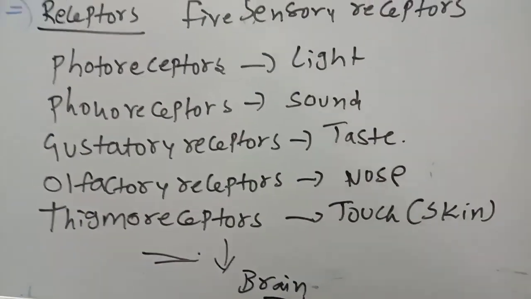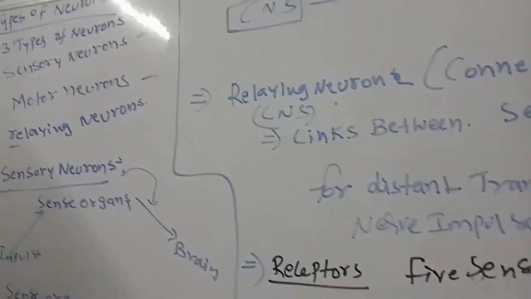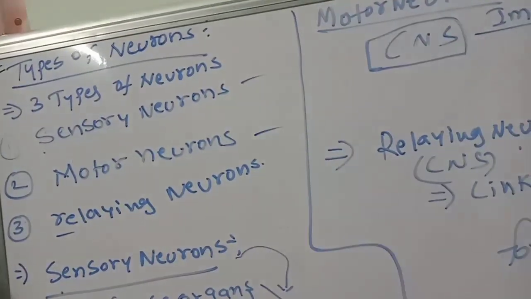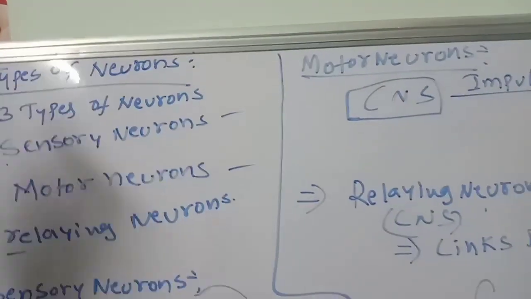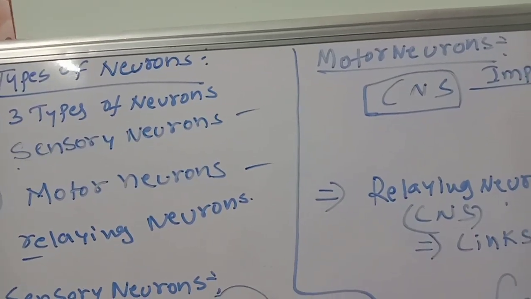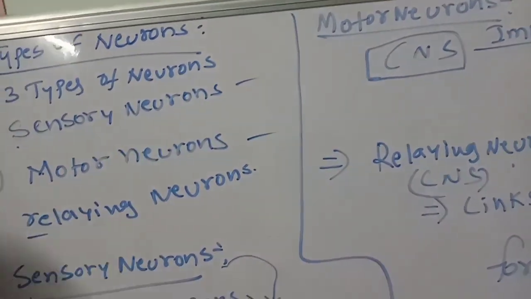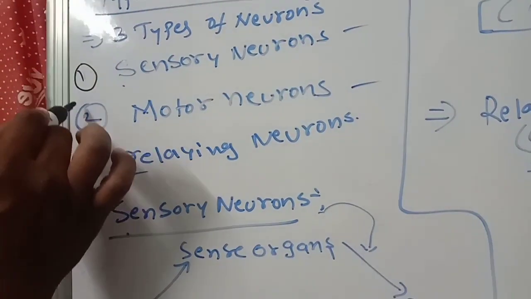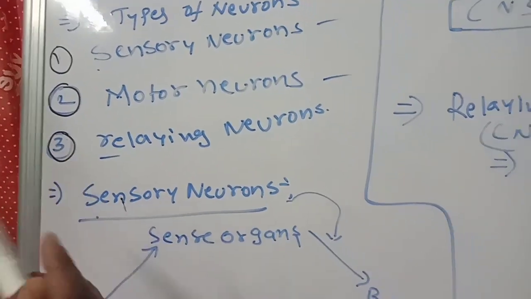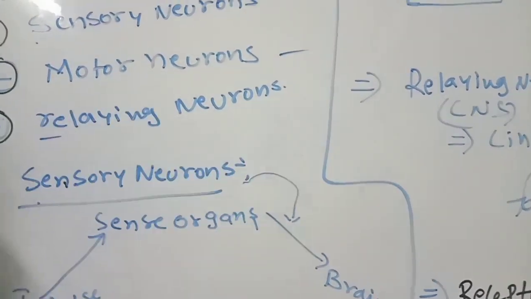So now what we are discussing is the types of neurons. What is a neuron? You know very well, it is the structural and functional unit of the nervous system. There are three types of neurons. Number one, sensory neurons. Number two, motor neurons. Number three, mixed or relaying neurons.